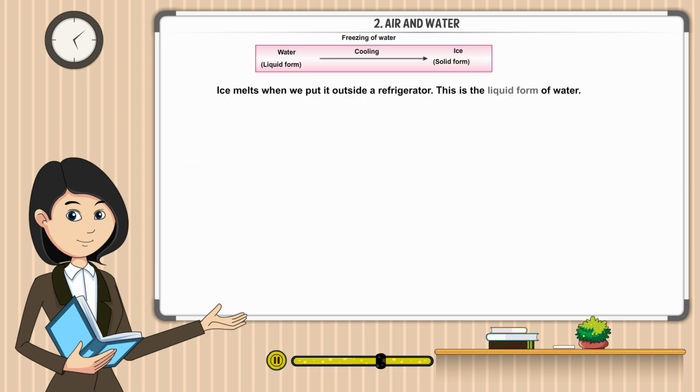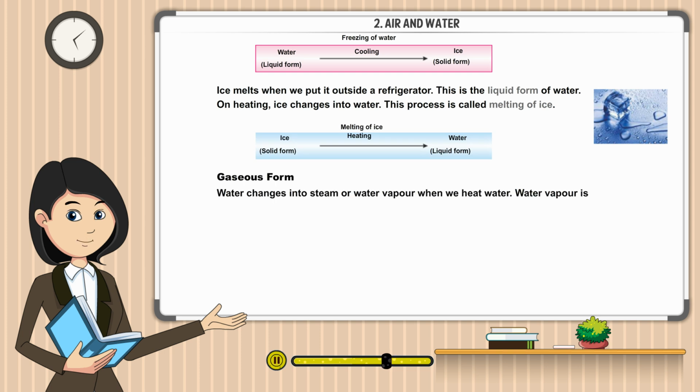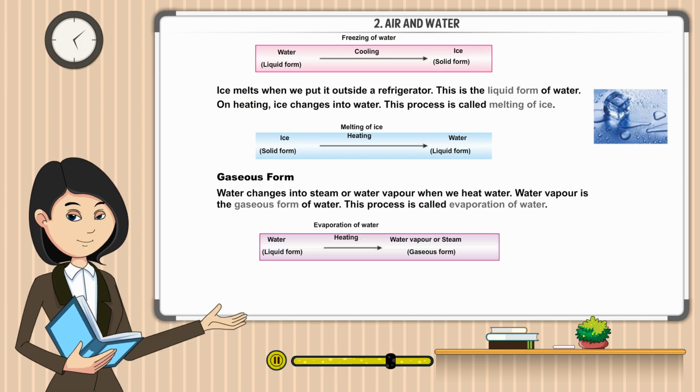Liquid form. Ice melts when we put it outside a refrigerator. This is the liquid form of water. On heating, ice changes into water. This process is called melting of ice. Gaseous form. Water changes into steam or water vapor when we heat water. Water vapor is the gaseous form of water. This process is called evaporation of water.